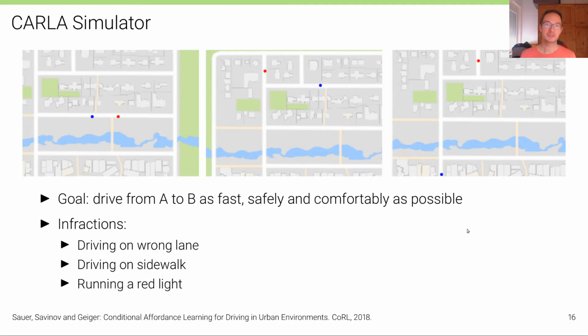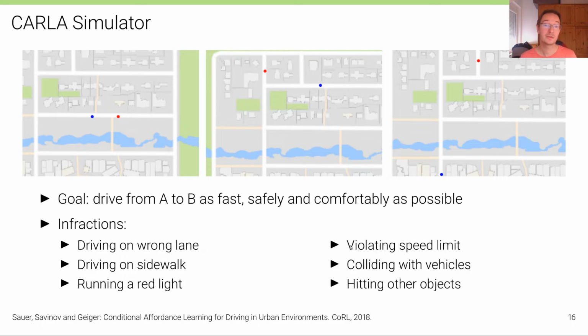And the CARLA Simulator also counts the infractions that occur. And of course, we want to build an agent that produces as little infractions as possible. And infractions in CARLA are counted by driving on the wrong lane, for example, or driving on the sidewalk, running a red light, by violating the speed limit, colliding with other vehicles, or hitting other objects.